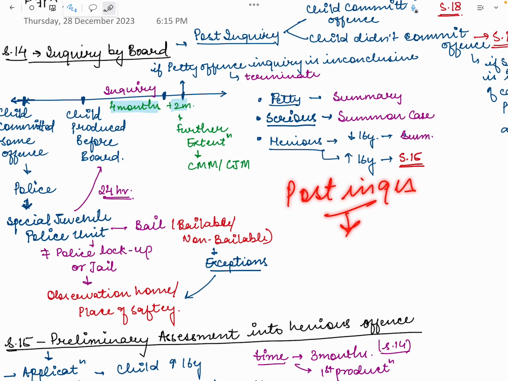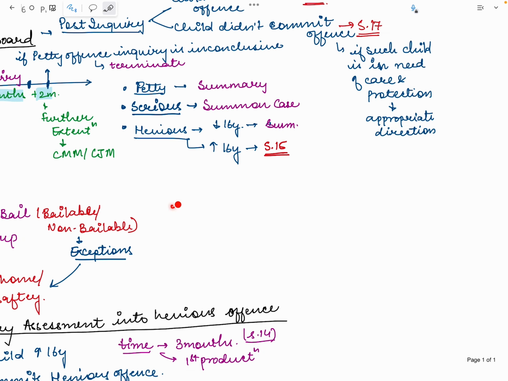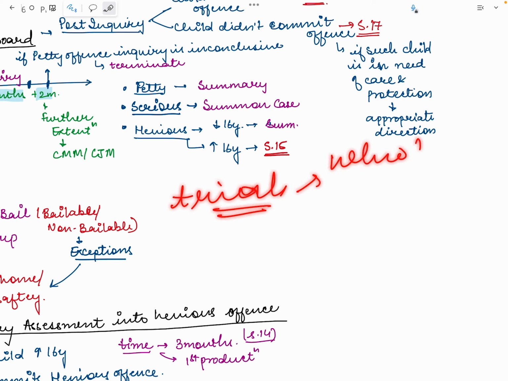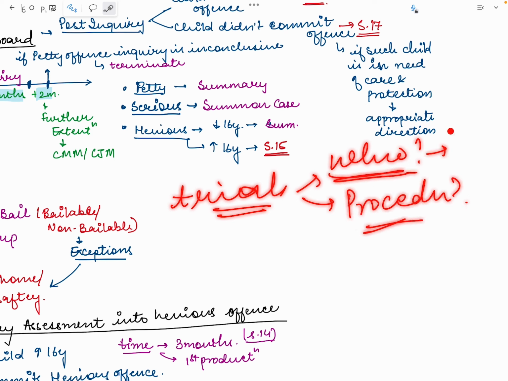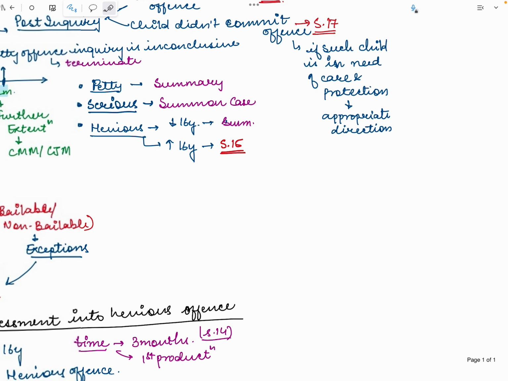Child is found to have committed the offense. If committed, then the trial will start. So there are two questions that we need to decide in the trial: who will conduct the trial, and the procedure of such trial. Who will conduct? It is the Juvenile Justice Board. There is one exception, which we will see.